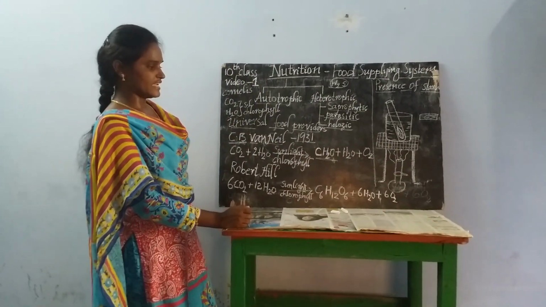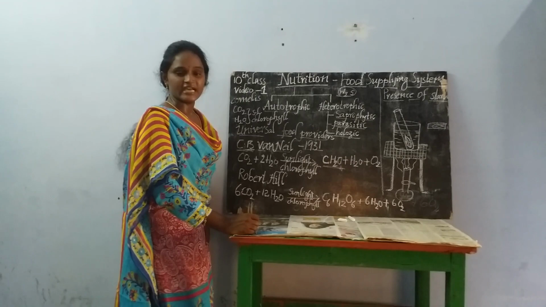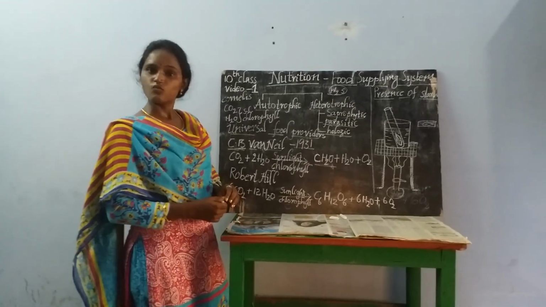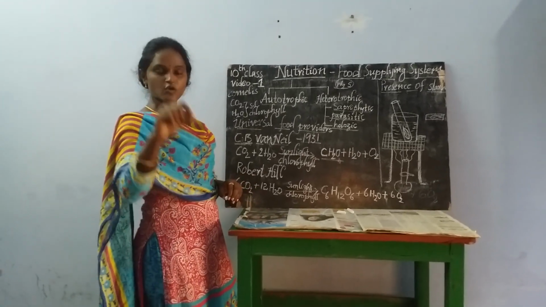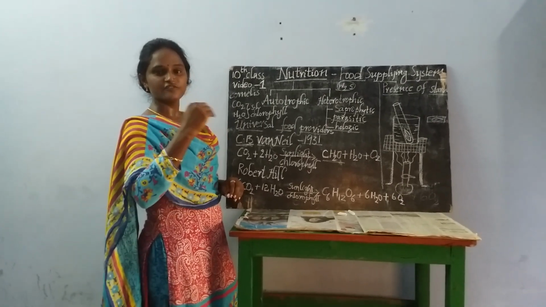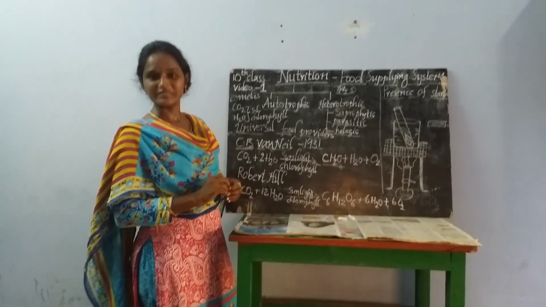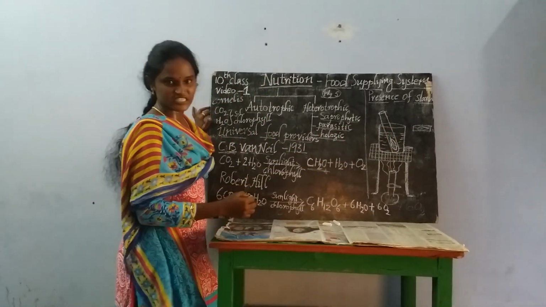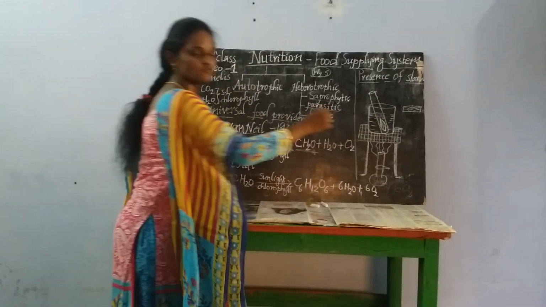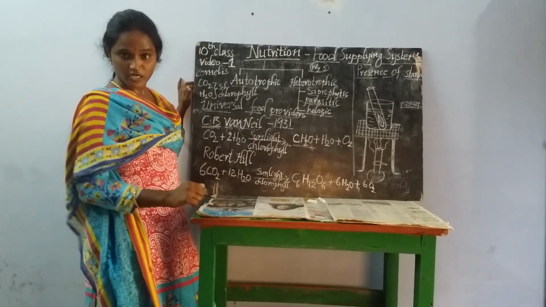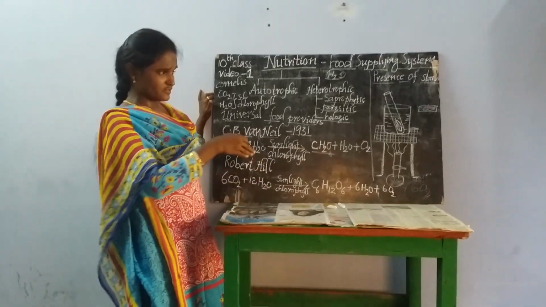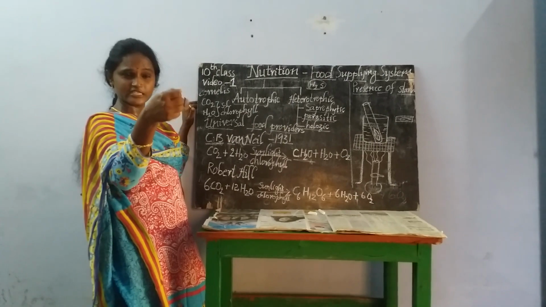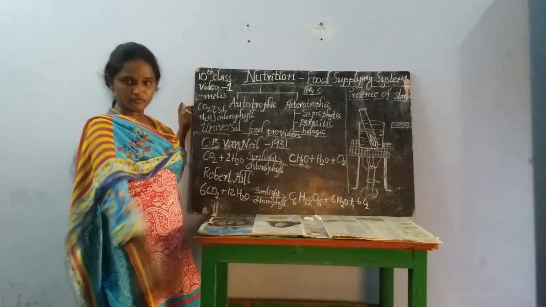Okay, for doing this experiment, you just take a beaker which is filled with water and a boiling tube which is half filled with methylated spirit. In the boiling tube, what do we have? Methylated spirit. In the beaker, what do we have? Water. And you may get one doubt. Why do we need a beaker and water again? Why don't we boil the test tube directly on the flame?